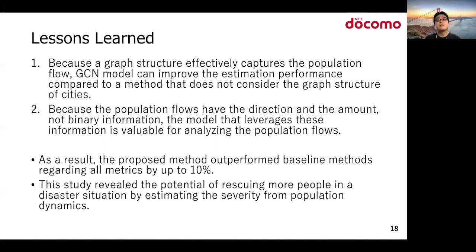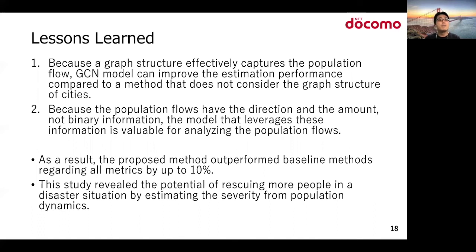We summarize the lessons learned in this study. First, because the graph structure effectively captures the population flow, the GCN model can improve the estimation performance compared to a method that does not consider the graph structure of cities.